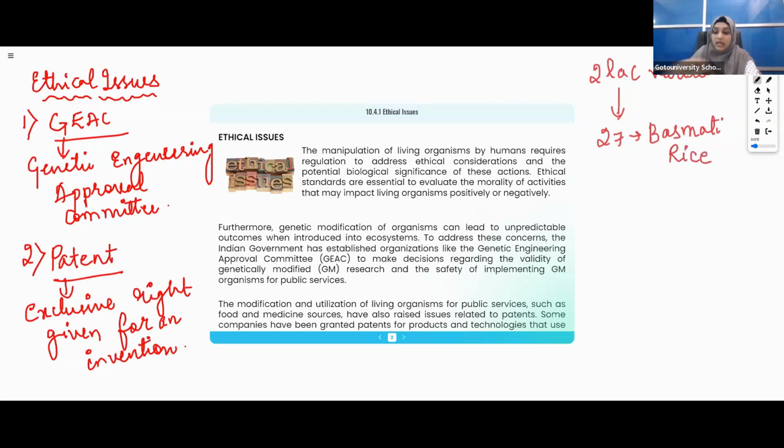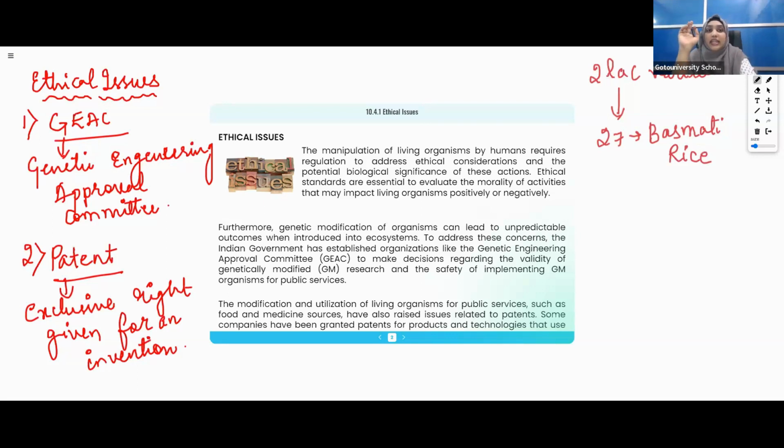They claimed the rice had been invented by them, because at that time India was underdeveloped, and still is a developing country. Indians had no idea about taking a biopatent, so the USA took the biopatent of this rice.